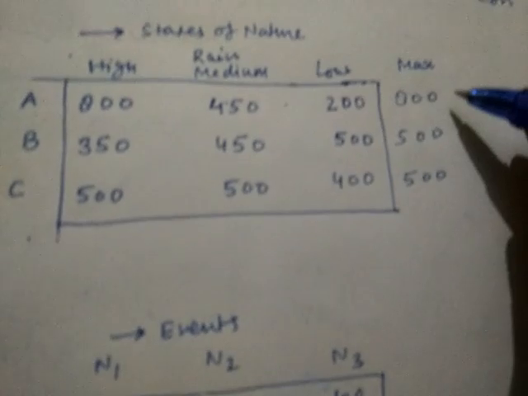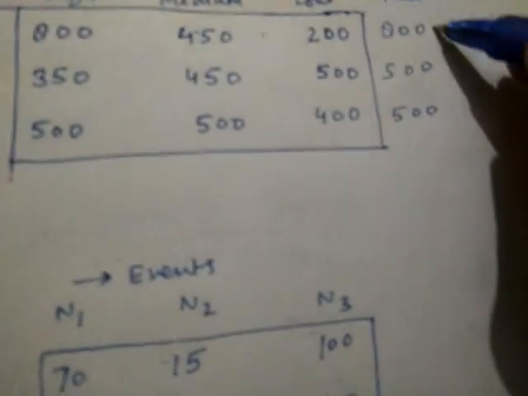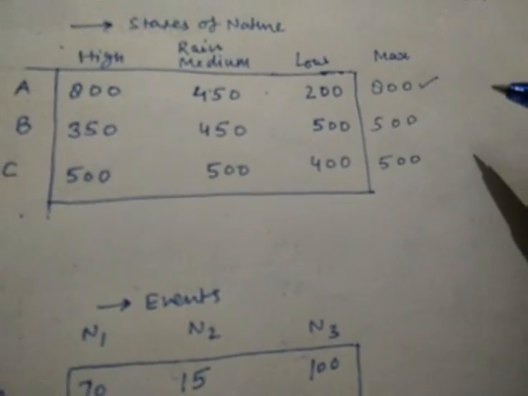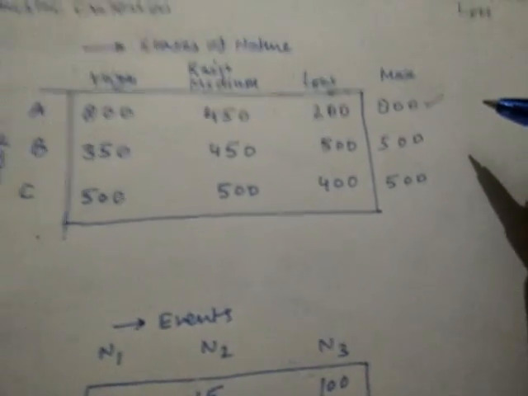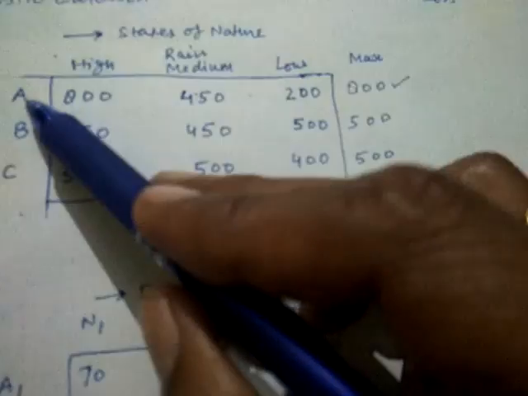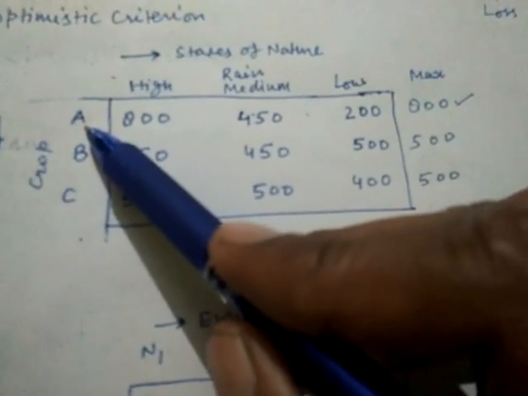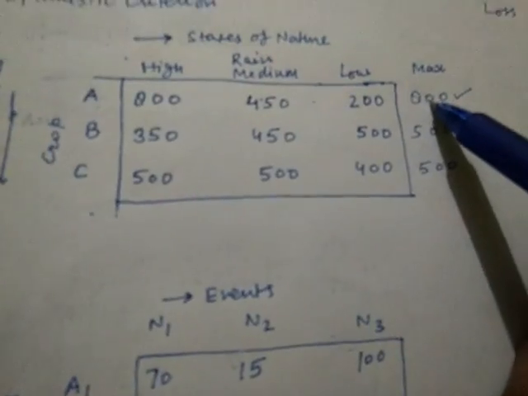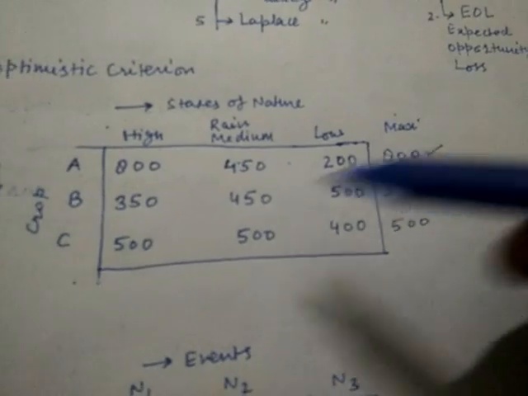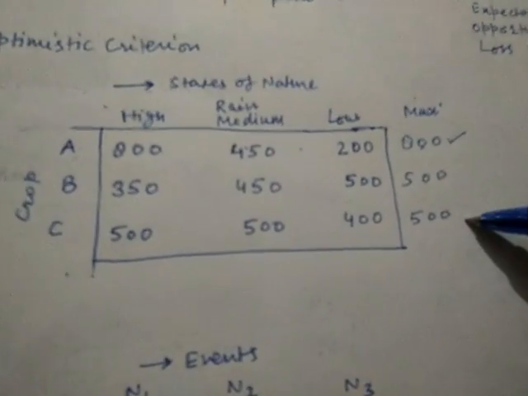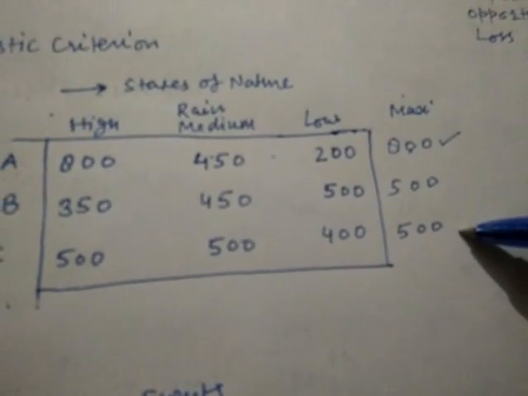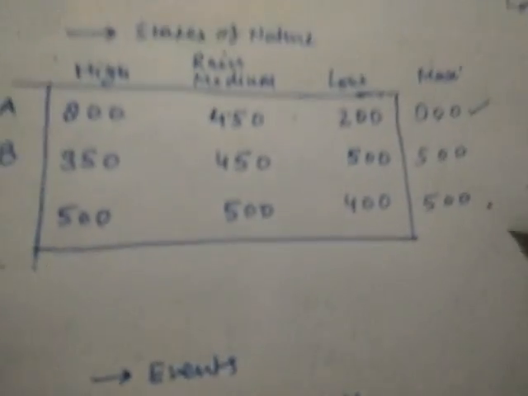And now, what is the maximum value among these maximums? That is 800. Again, listen to what we have done. In front of each course of action, in front of each alternative, we have written the maximum payoff. In this column we are writing maximum values. Here 500, here again 500. Now in this column, what is the maximum value? 800.